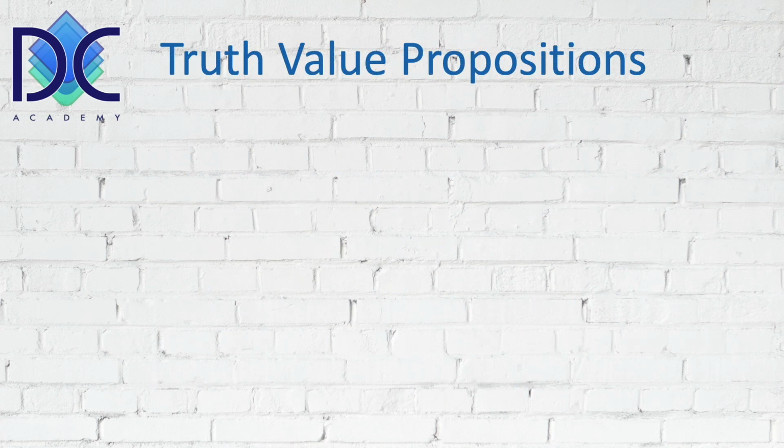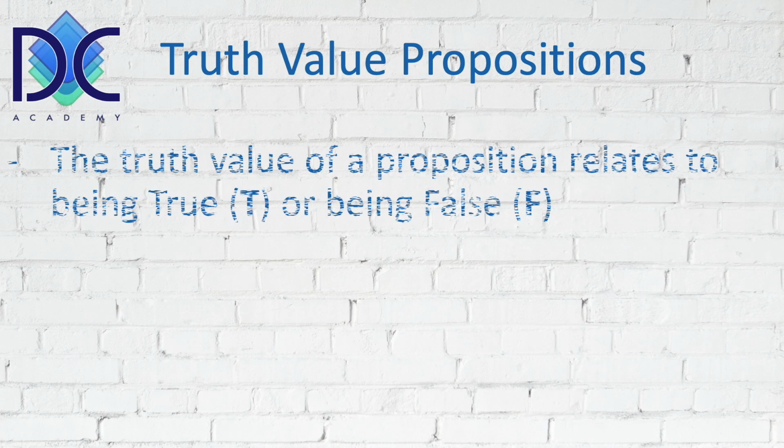But there's something more about propositions. We have to look at the truth value. We looked at the truth value at the beginning of this video. We looked at the statement, for example, that Texas was a country in South America. We said it was false. Prague is the capital of Czech Republic. It is true. So in fact, the truth value of a proposition relates to being true or being false. And typically true is indicated by the capital letter T and false by the capital letter F.